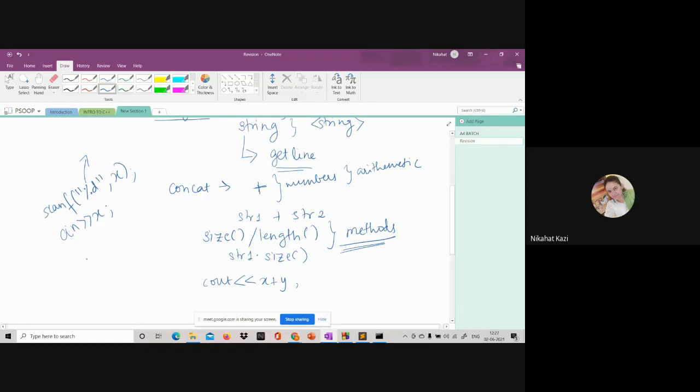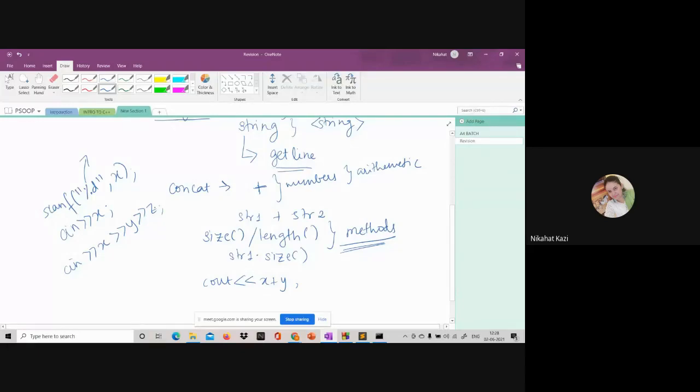What else can you do? Can you read multiple variables in the same line? We can use multiple insertion and extraction operators. Yes, you can just create a pipeline: x, y, z. This is also allowed.